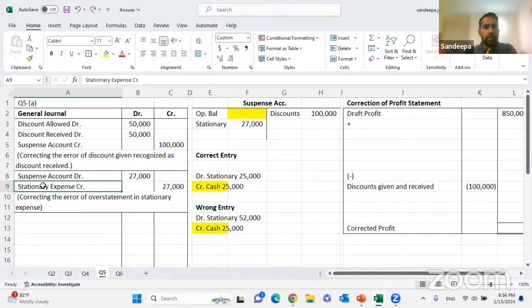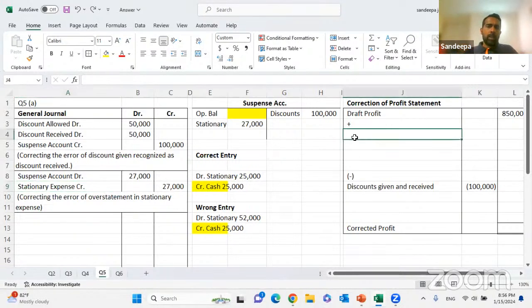Should we add or deduct? Simple logic: expense credited, so we add. Income and expenses: credit add, debit deduct. So we are going to add the stationery 27,000. Right, easy.